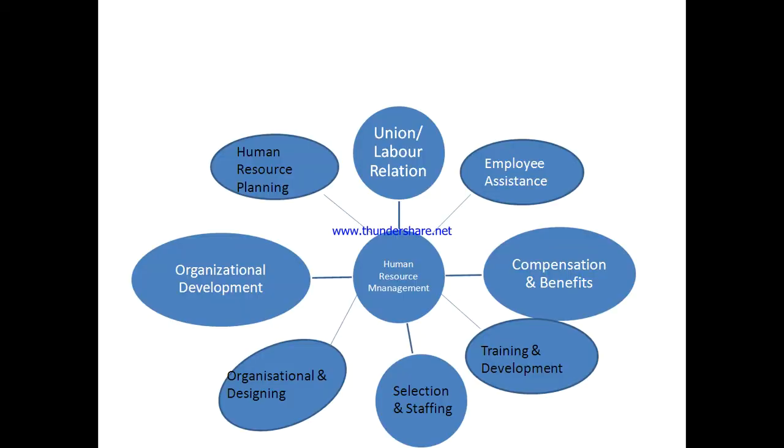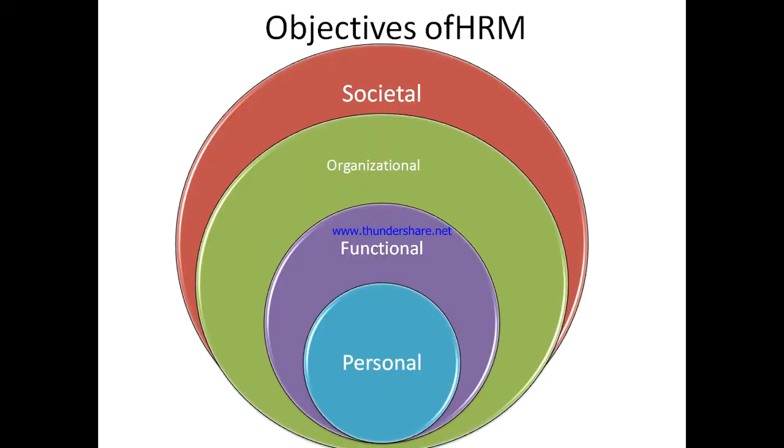So these are various applications or the scopes of human resource management, where we can say that it involves the labor relations, the union and management relationship, employee assistance, compensation and benefits to the employees, training and development, selection and staffing, organizational design and the organizational development. And first of all, it starts from the human resource planning.